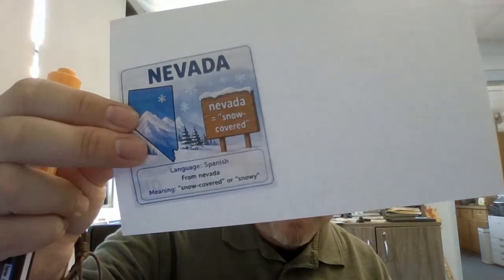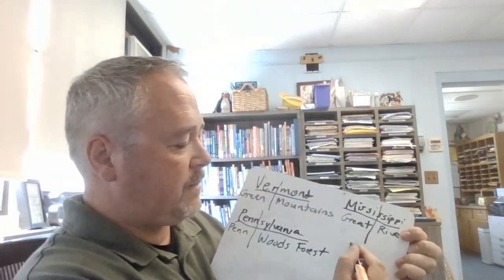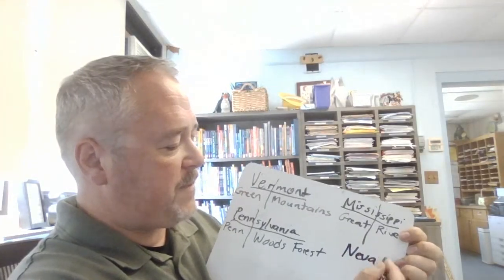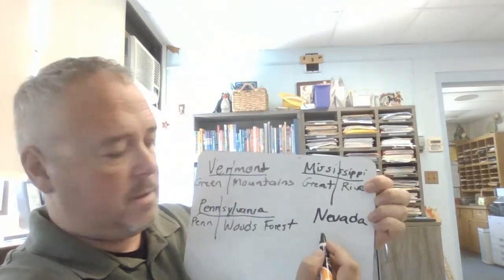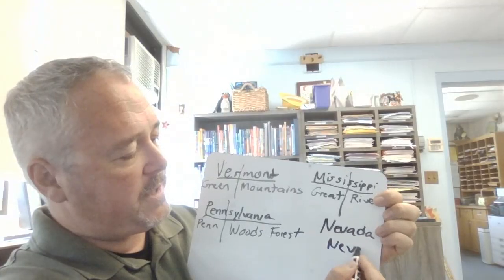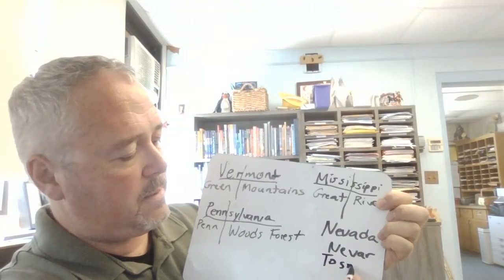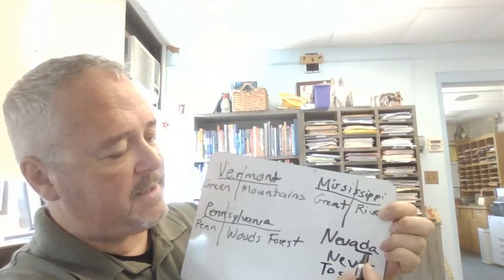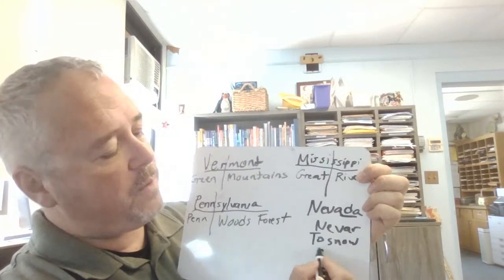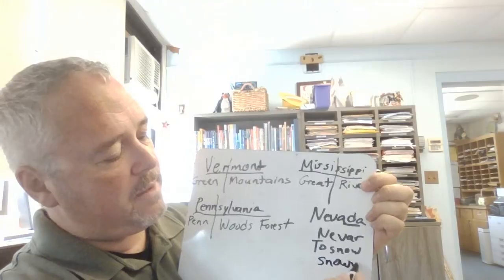Nevada comes from Spanish. And it doesn't come from two words. It's just a word by itself. So let's take a look. Nevada comes from a Spanish word. The original word is nevar, which means to snow. So something is Nevada. It's a describing word that means snowy or snow covered, right?